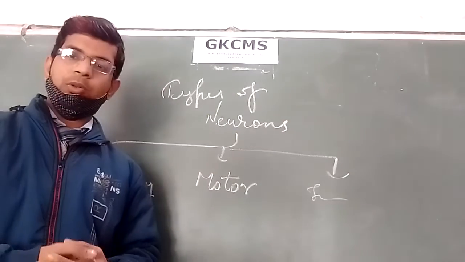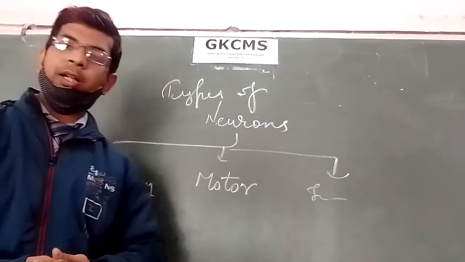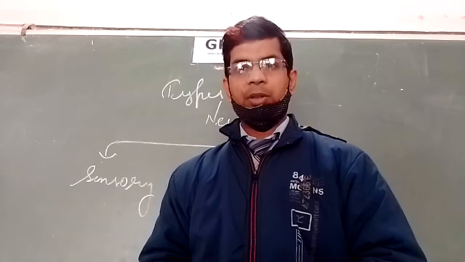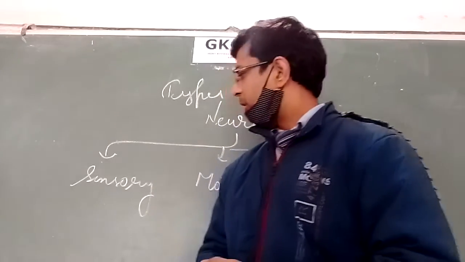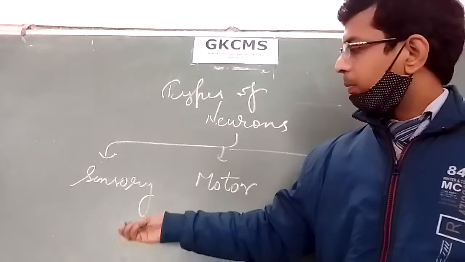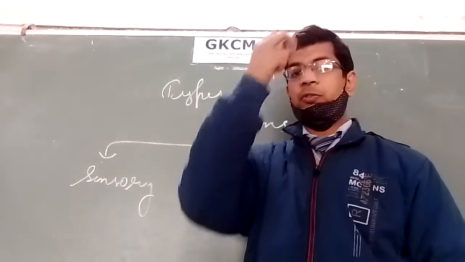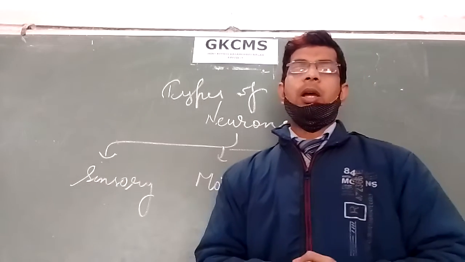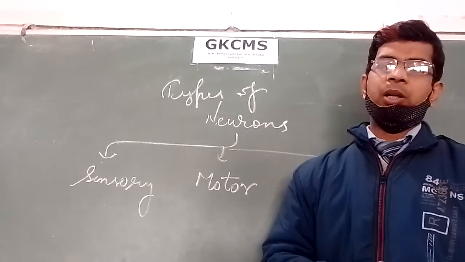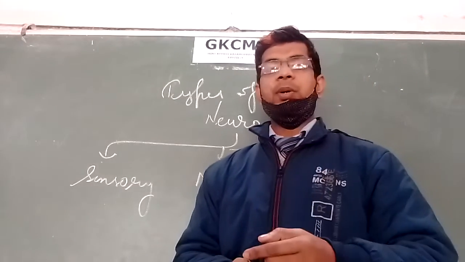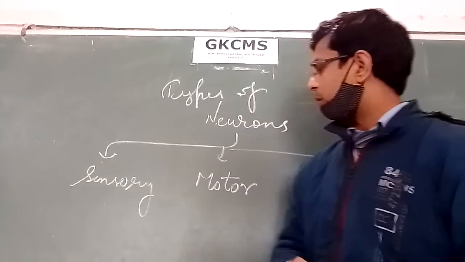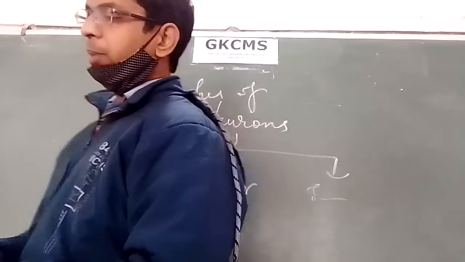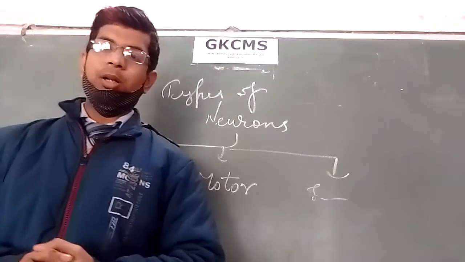About the types of nerves, just like the types of neurons, the nerves are also of three types, with some small differences. Nerves are of three types: sensory nerves, motor nerves, and mixed nerves. Sensory nerves, what are sensory nerves? Just like the sensory neurons, those which carry the impulses from the sense organ to the central nervous system are called sensory nerves, and those nerves which carry the impulses from the central nervous system to the effector muscles are called motor nerves. And what are mixed nerves? The third kind. Mixed nerves are those nerves which carry the impulses in both directions.